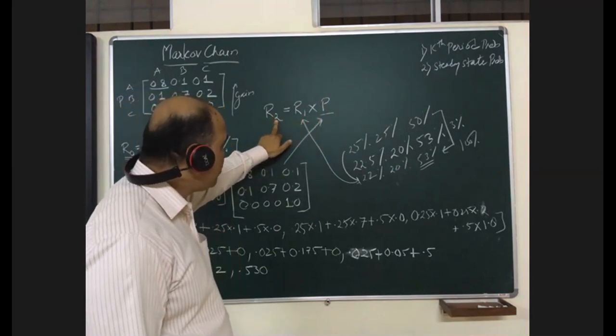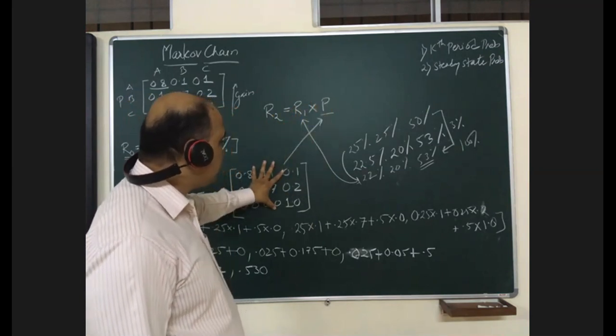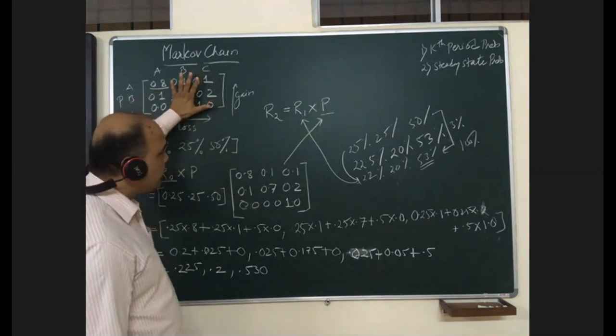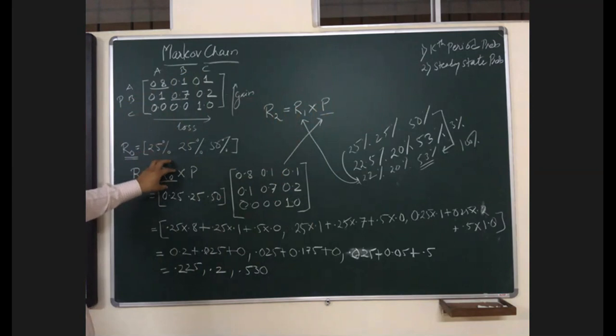So R2 is equal to R1 into P. P is the transition matrix which is given to us here. R1 we just now calculated by multiplying the initial stage market share into P.